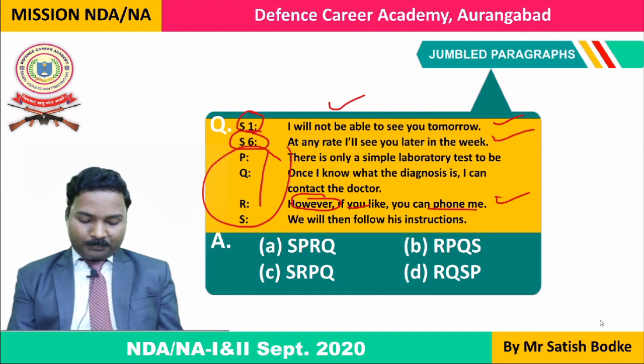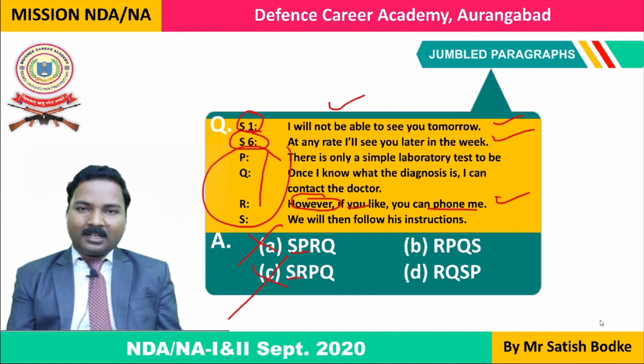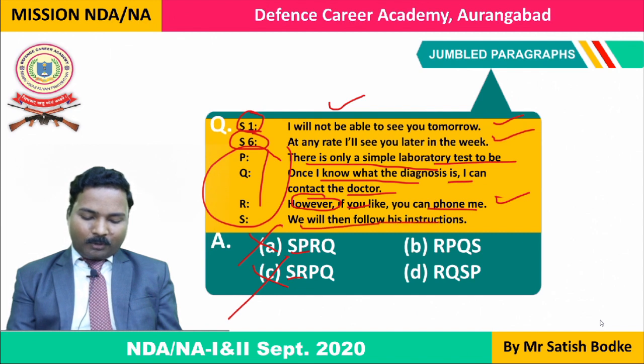Then your answer can begin with R, and you can use the elimination technique, because these two options begin with "yes", so there is no chance of them being the answer. However, if you like, you can phone me. There is only a simple laboratory test to be conducted. Once I know the diagnosis, I can contact the doctor. We will then follow his instructions.